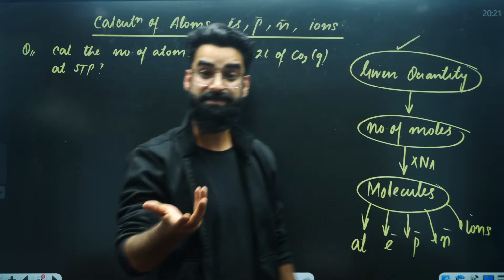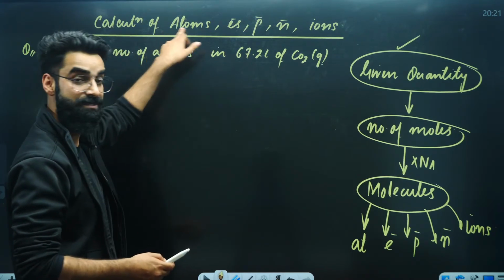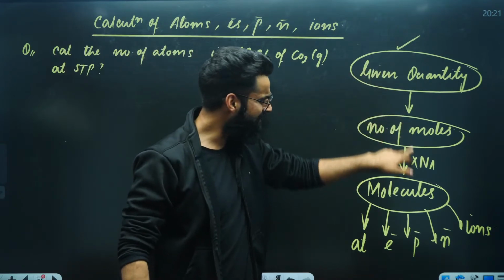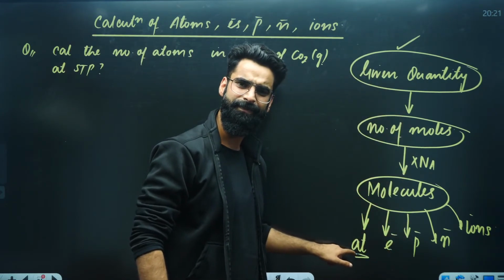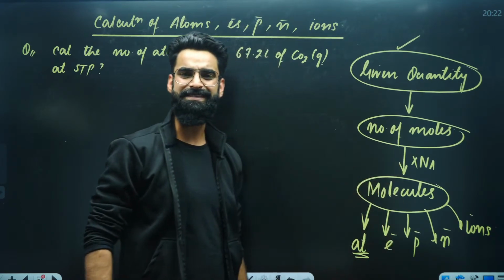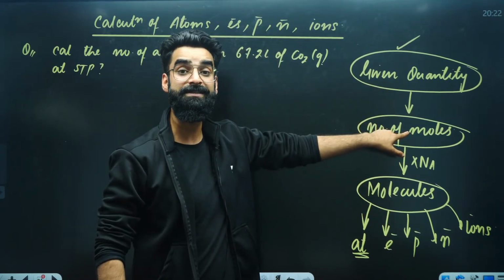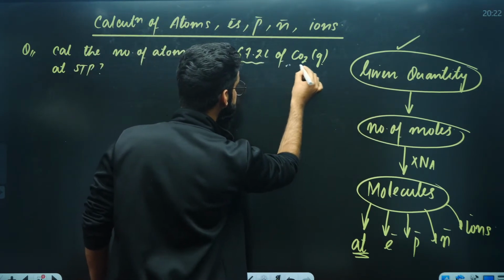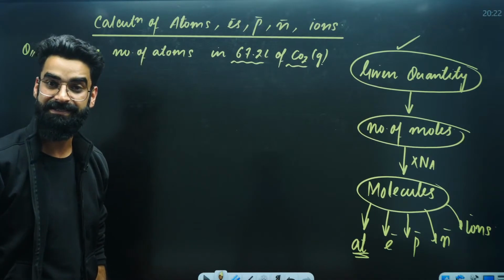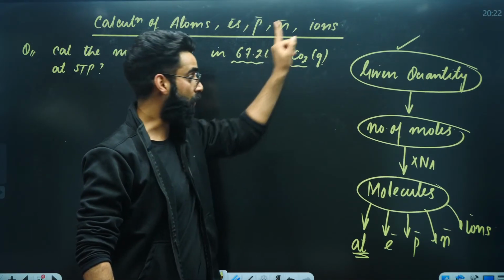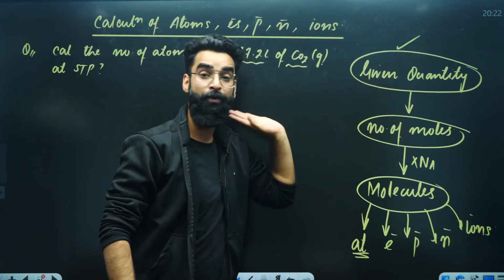I'm asking you to calculate the atoms, right? Do you see atoms in this diagram? Yes, I can see it here. So I have to follow this diagram. What this diagram says: convert the given quantity into moles. What is given to me as per the question? I'm given the volume of the gas. So the given quantity is in terms of volume, so convert the given quantity into moles first.